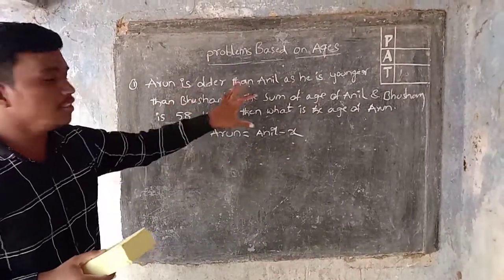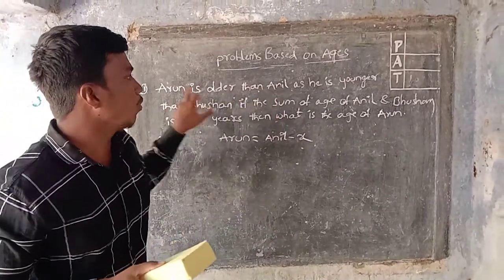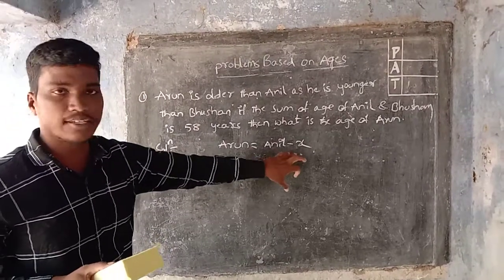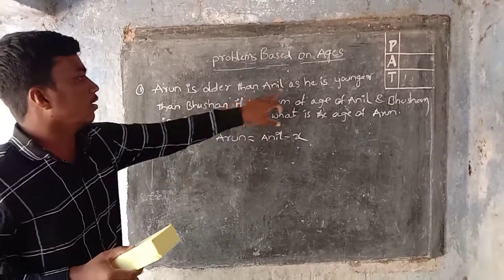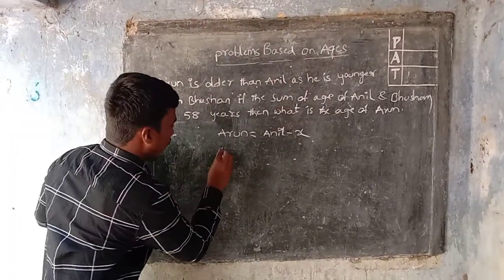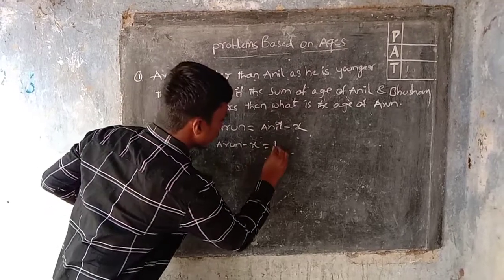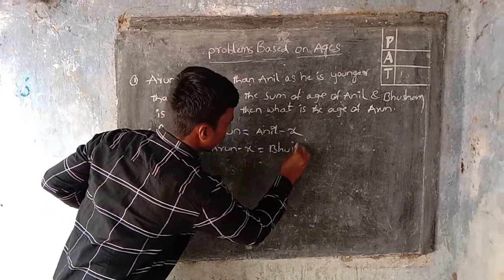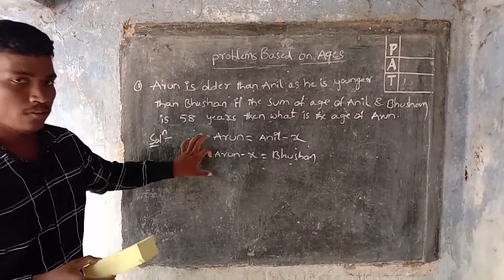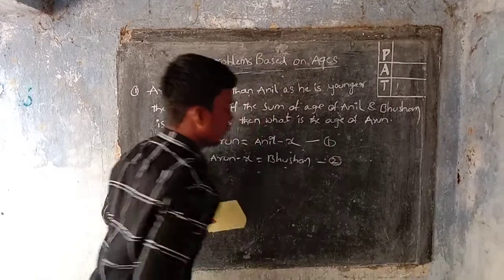In this problem, the age difference of Arun and Anil, and Arun and Bhushan, is the same. That's why Arun is equal to Anil minus x. And next, Anil is younger than Bhushan, so Arun minus x is equal to Bhushan. I am taking this as equation 1 and this as equation 2, and adding both.